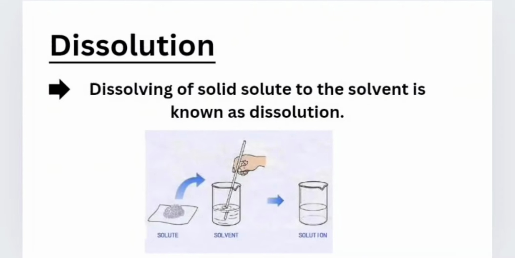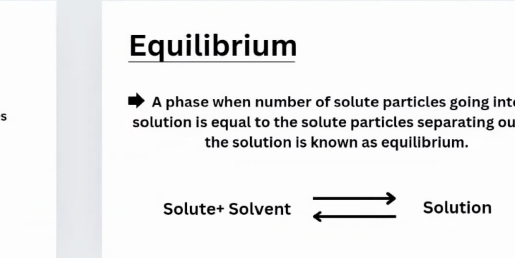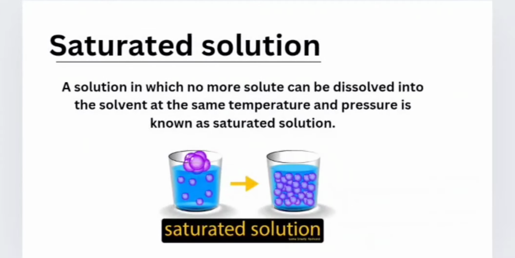Dissolution. Dissolving of solid solute in the solvent is known as dissolution. Crystallization. The phenomenon of collision of solute particles in solution resulting in the separation of the solute particles from the solution is known as crystallization. Equilibrium. A phase when the number of solute particles going into solution is equal to the solute particles separating out of the solution is known as equilibrium.